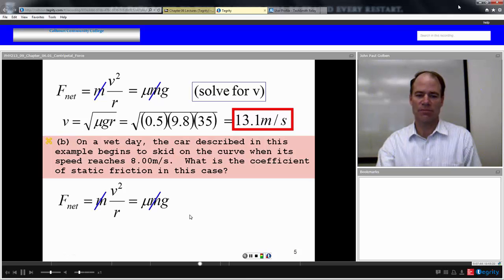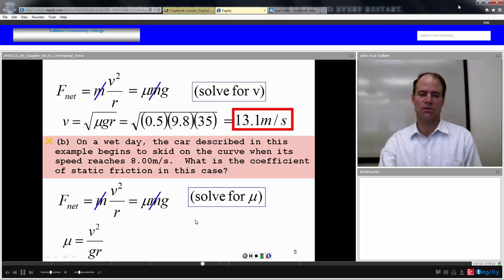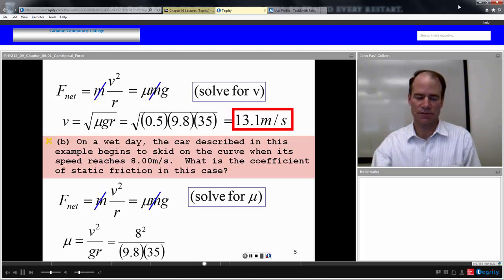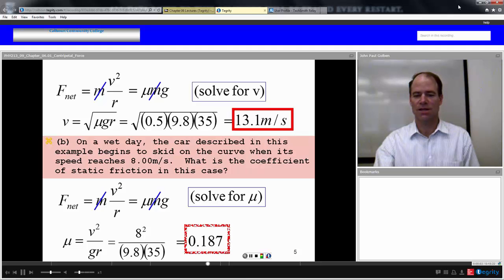Get rid of the mass on both sides, divide by g, so we can solve for mu. So mu is going to be equal to velocity squared divided by g divided by r. That's going to be 8 meters per second squared divided by 9.8 divided by 35 meters, 0.187, no units on it.